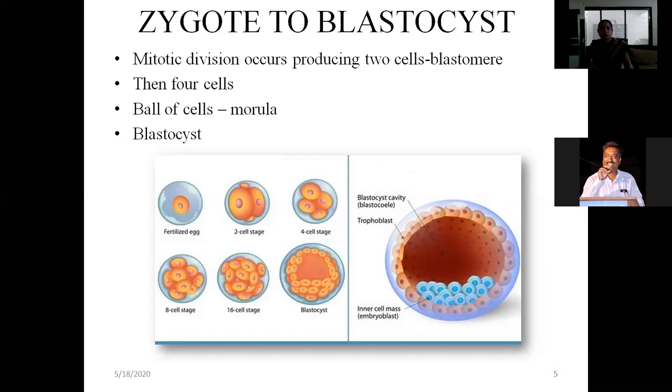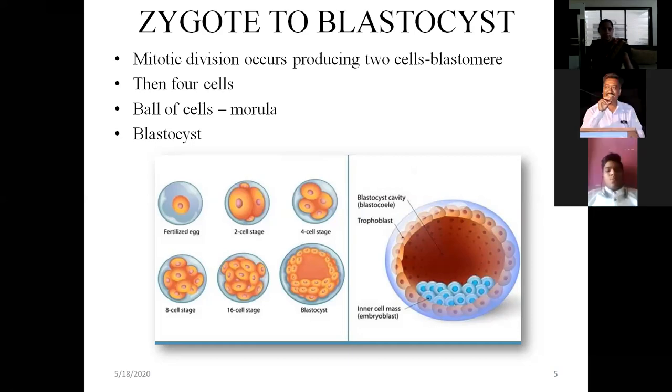So what does this morula do? When it floats on the endometrial surface, it imbibes the fluid. Imbibes means takes the fluid from the endometrium, the stored glucose, glycogen and water present in the endometrium, and it expands with accumulation of fluid inside it.